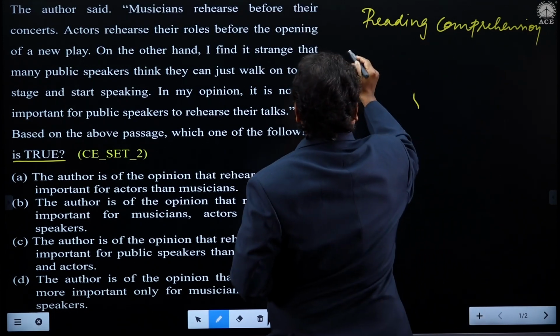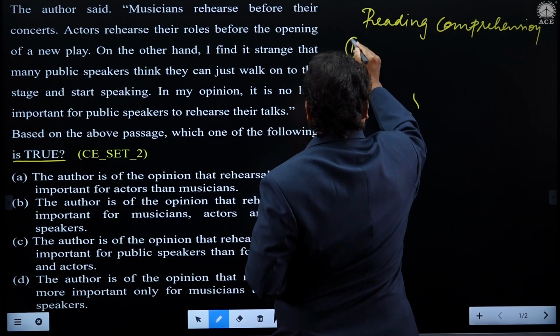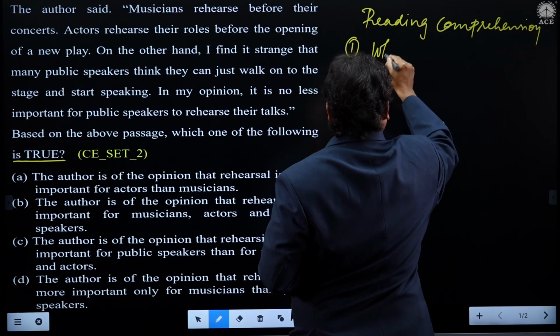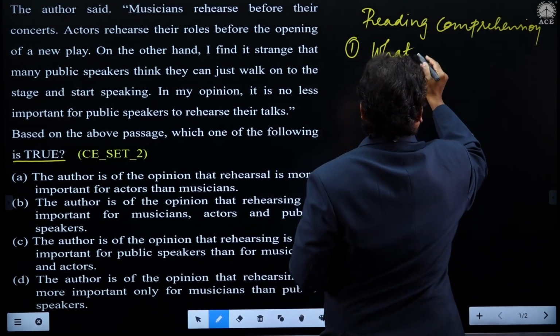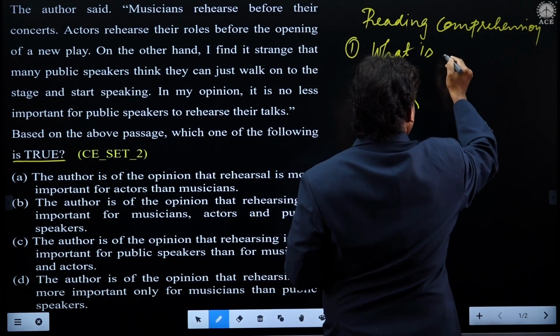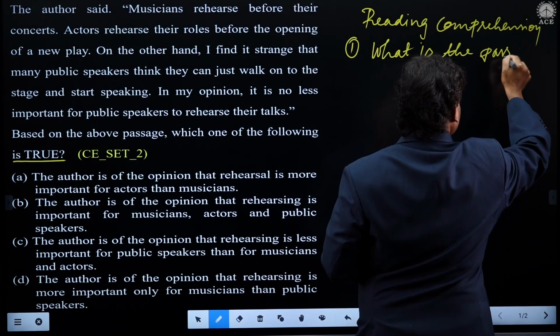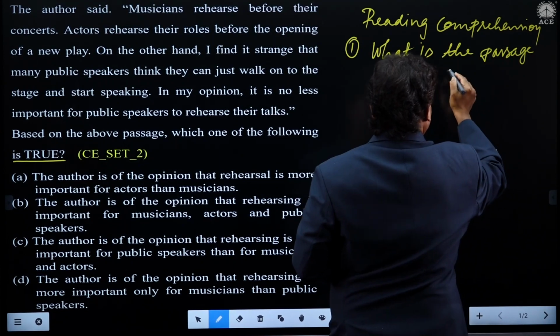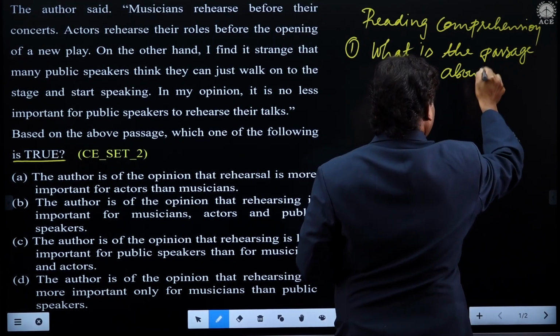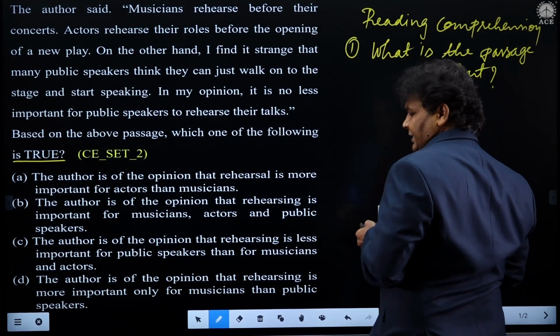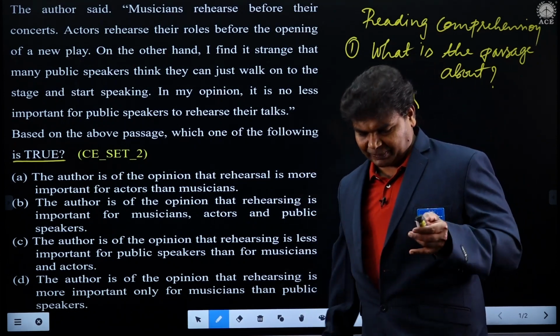The first step always that we have to ask is, students, what is the passage about? You have already read it. So ask a small question. What is the passage about? Always you ask this type of question before going through the options.